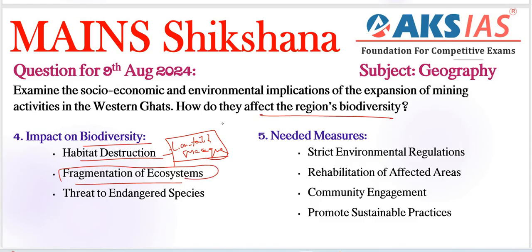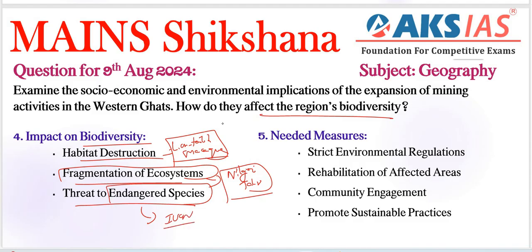Next, fragmentation of ecosystems is one important thing. For example, we have the Nilgiri Tahr, affecting their ability to migrate and access resources because of fragmentation caused by mining operations in the Western Ghats. One example. Next, threat to endangered species, very important regarding our IUCN, the International Union for Conservation of Nature.